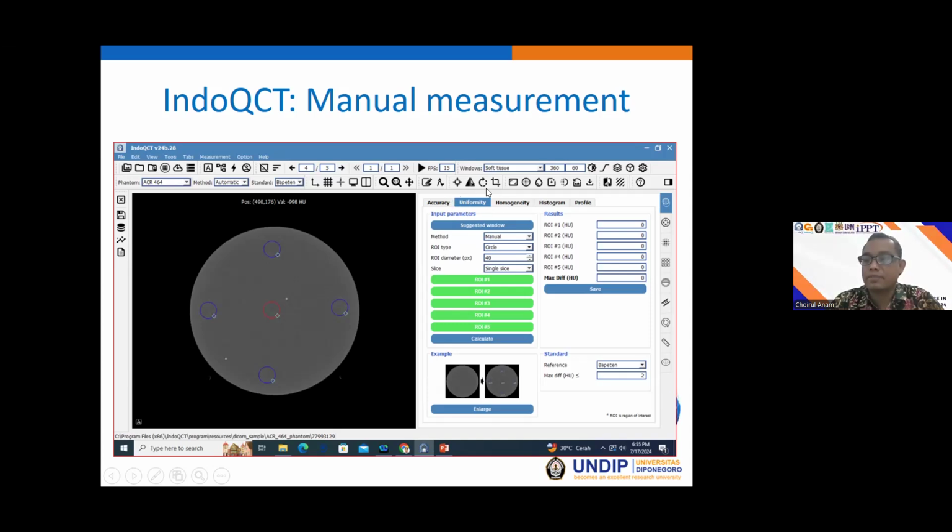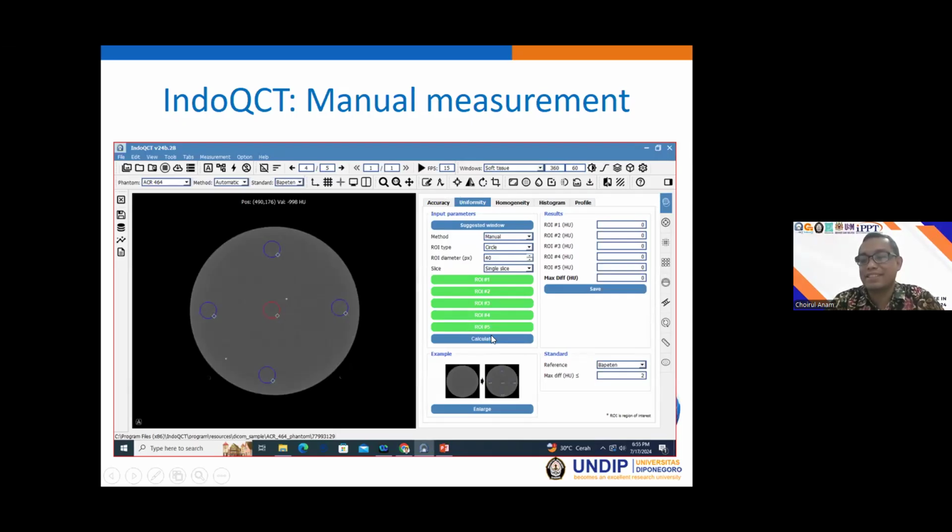This one is the uniformity, and we can choose automatic or manual. If you measure the manual one, you choose manual here, and then 5 buttons will appear here. But if we choose the automatic, these buttons will disappear, and only the calculate button will exist here.